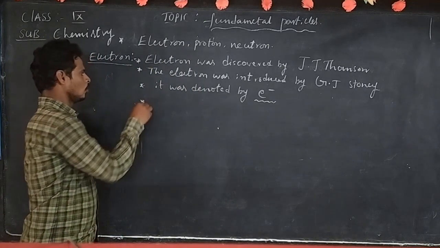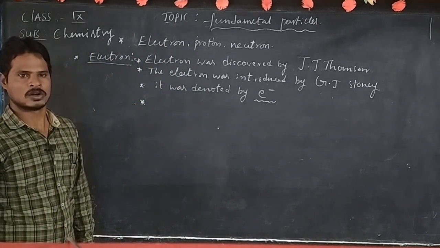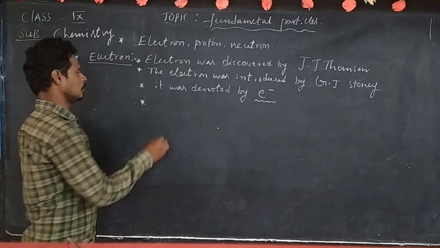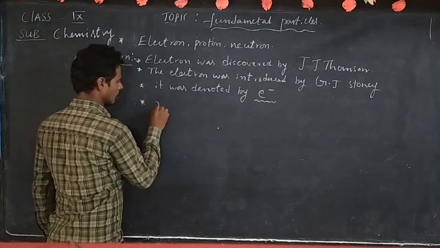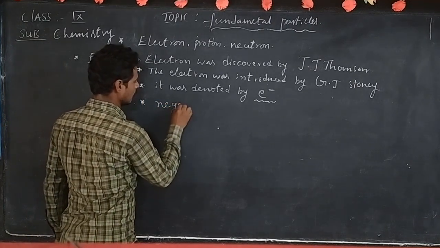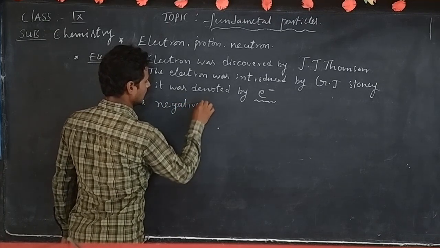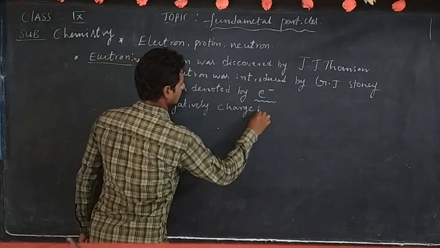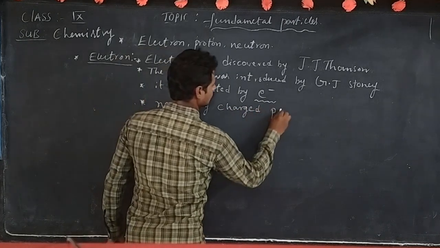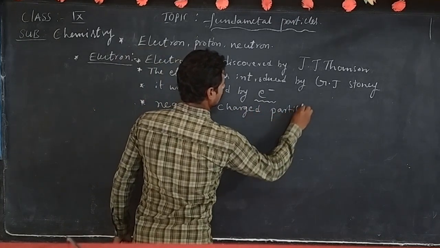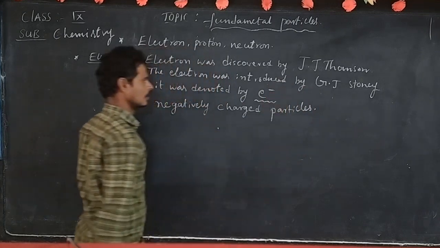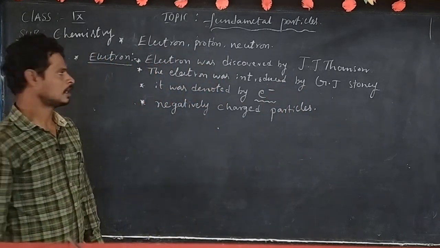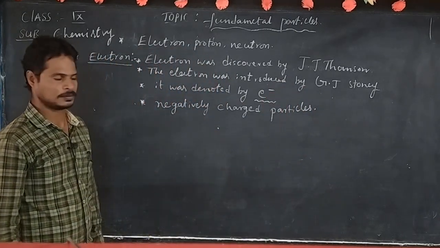Next, what is the charge of electron? A negatively charged particle is called an electron. What is the charge of electron?